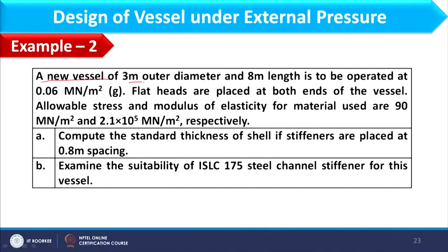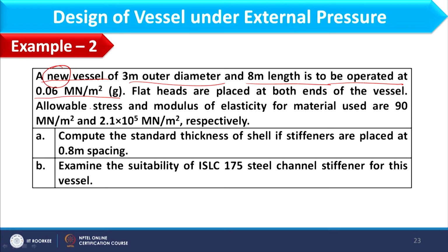And here I am having another example, that is example 2, which will give more clarity on the topic. And this example says that a new vessel of 3 meter outer diameter and 8 meter length is to be operated at 0.06 meganewton per meter square in gauge. So here you see I am considering new vessel, okay.